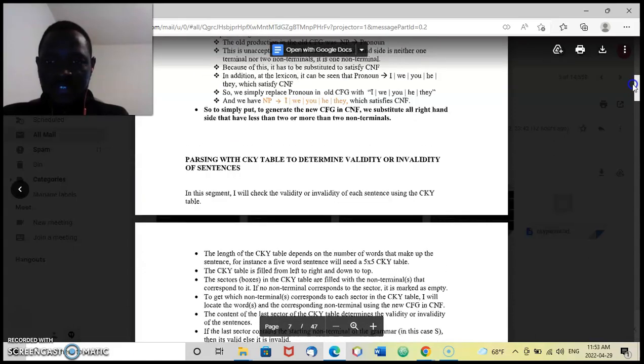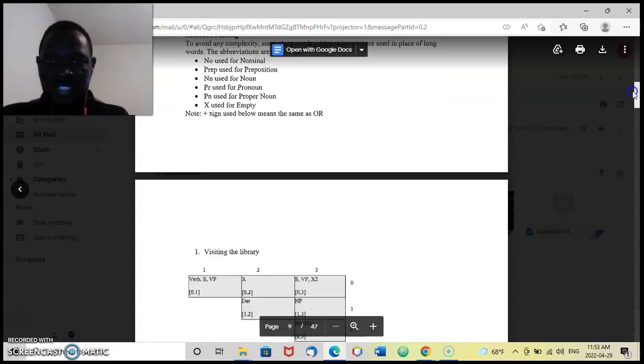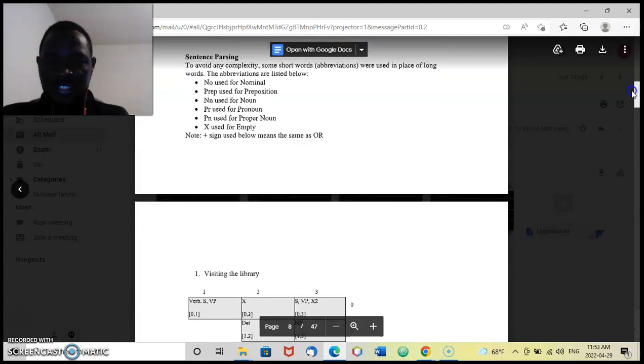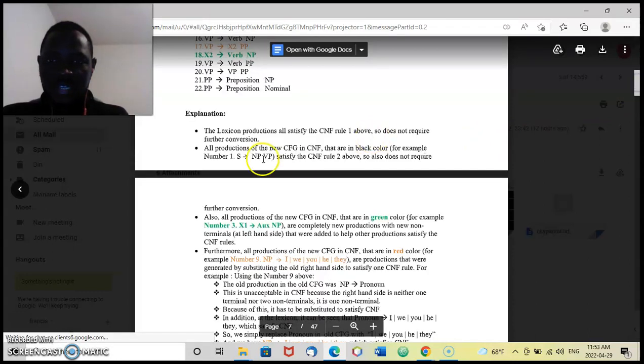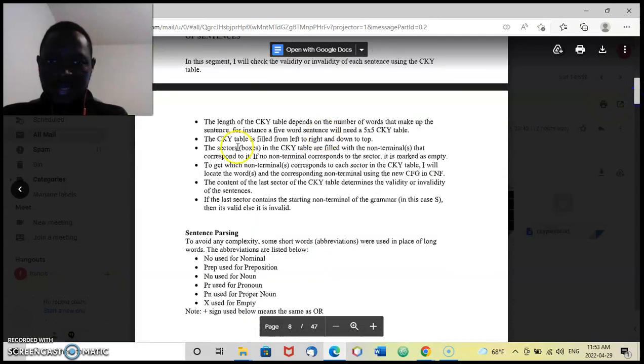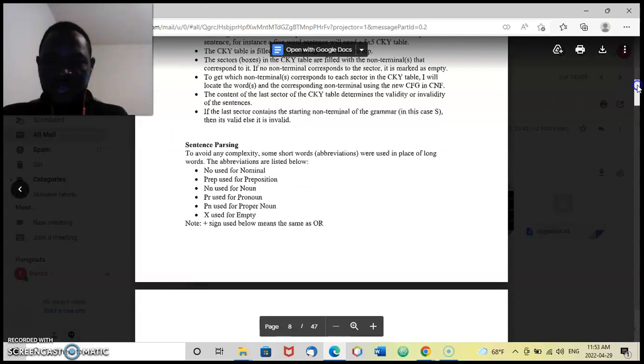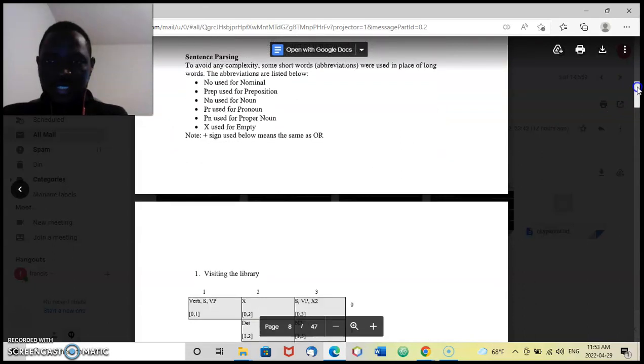If, for instance, the sentence is a 3-word sentence, then the CKY table is going to be a 3-by-3 table. I explained all that down here, and for the purpose of avoiding any complexity, for some of them, like nominal and preposition, I used short abbreviations and indicated the changes here.